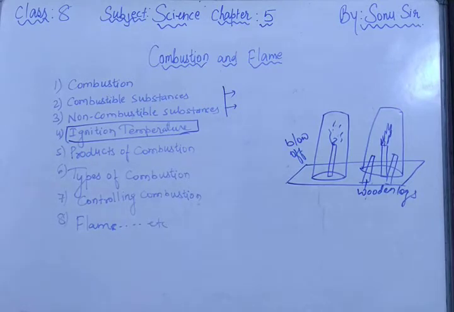Just observe a little oil lamp. Even if air is present and there is already a flame, it naturally goes out when the oil runs out. Combustion cannot occur without a combustible substance. So, for burning, three things are required: the presence of combustible substances, a sufficient supply of oxygen, and an agent of heat to start the combustion.